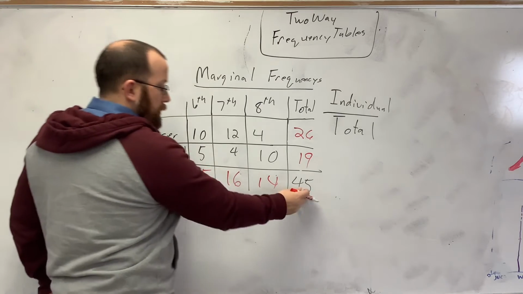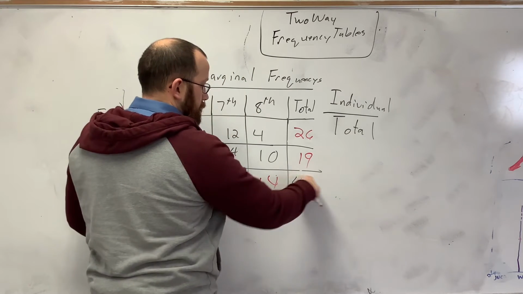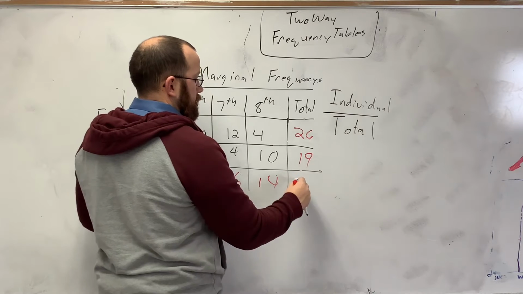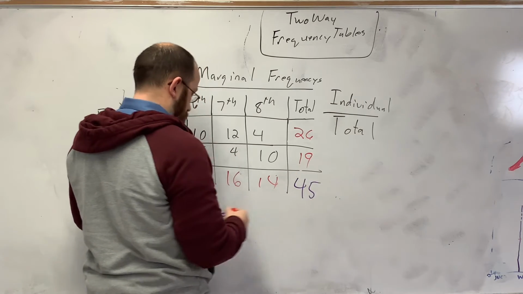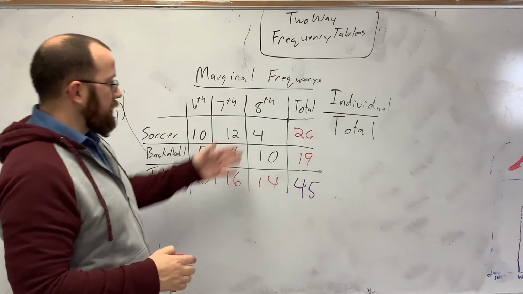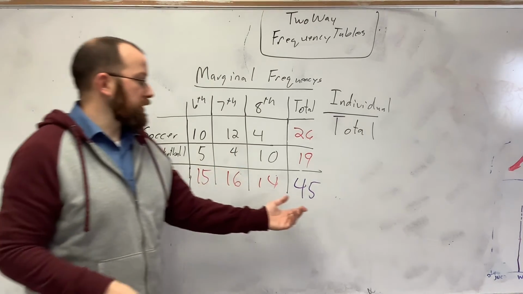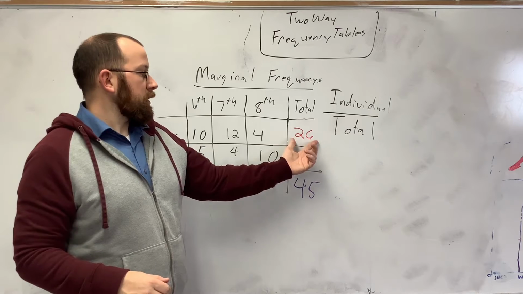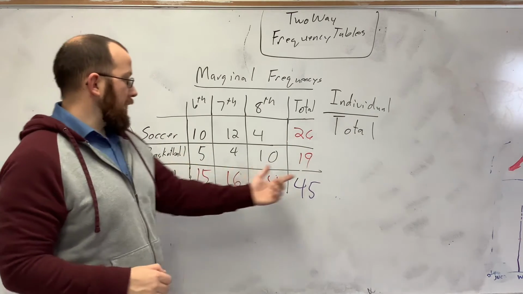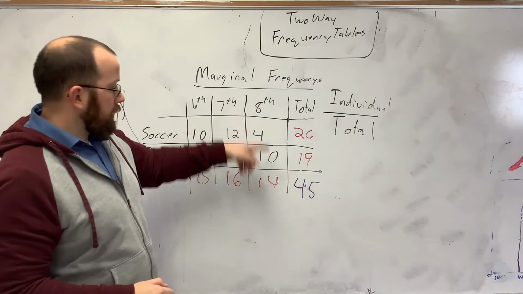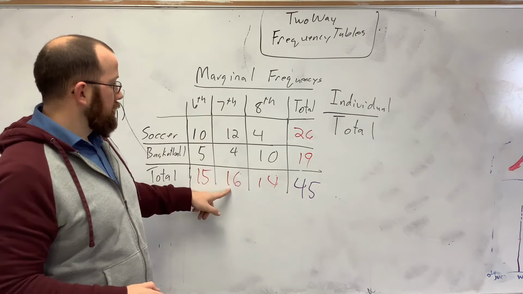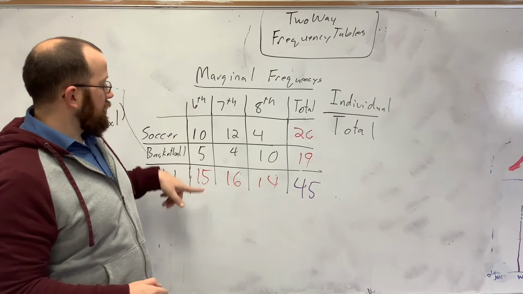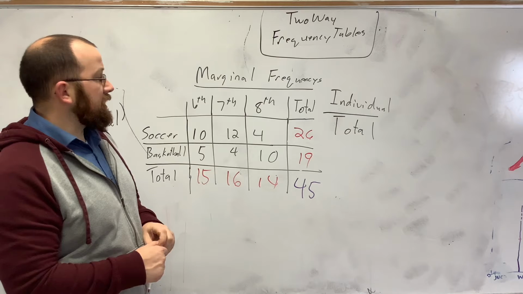This right here is the grand total of everybody's survey in this chart. There's a total of 45. For soccer, there's 26. For basketball, 19. There's 14 8th graders, 16 7th graders, and 15 6th graders.